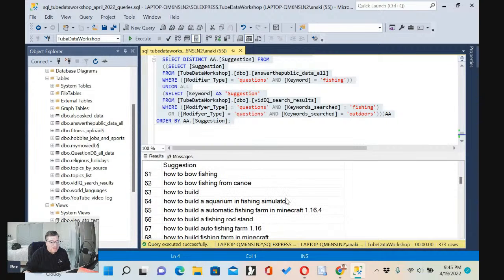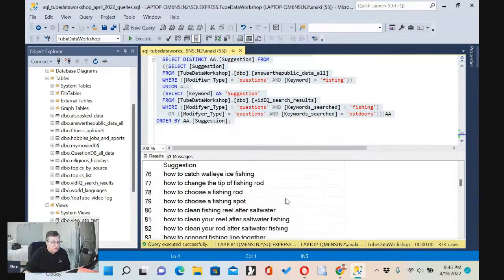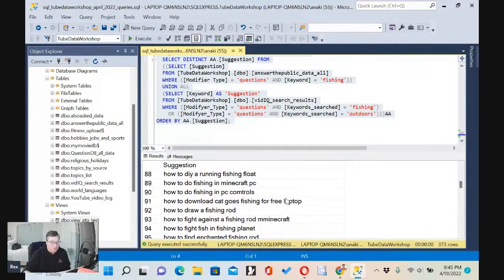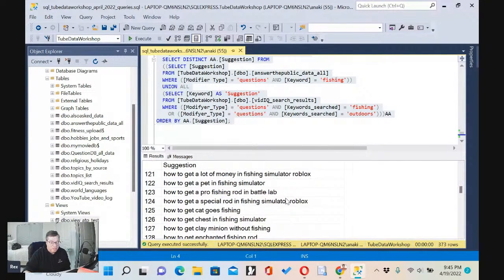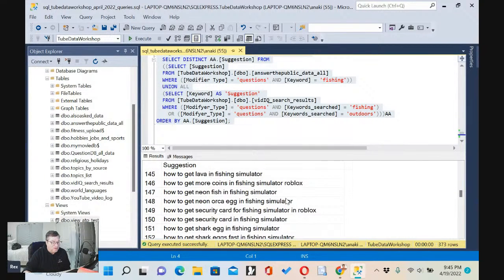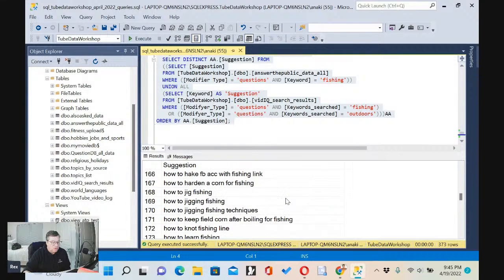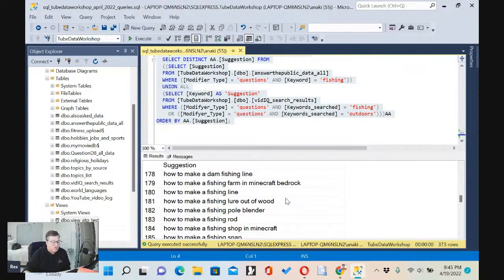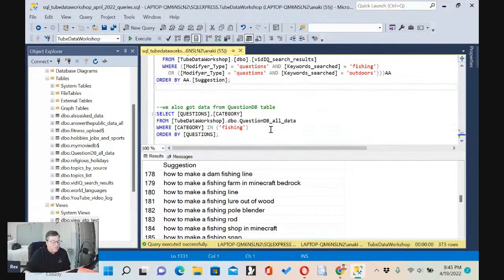So these are all related to fishing and outdoors. As you can see, I'm coming up with an even longer list. I'm getting over 370 items right here. These are all questions, of course, related to fishing and outdoors. But I'm not done yet.